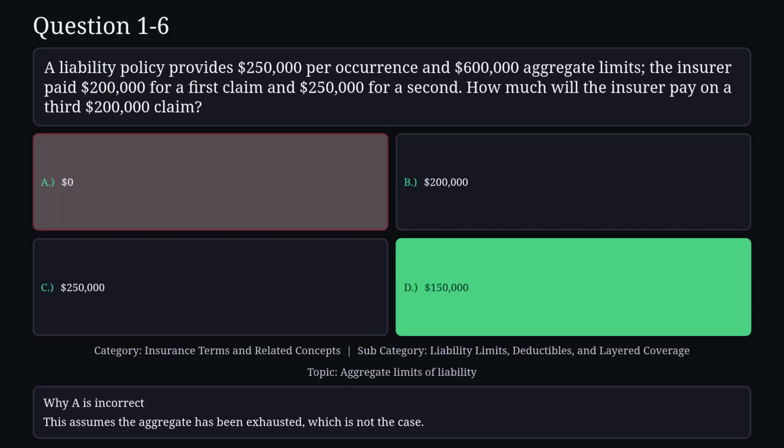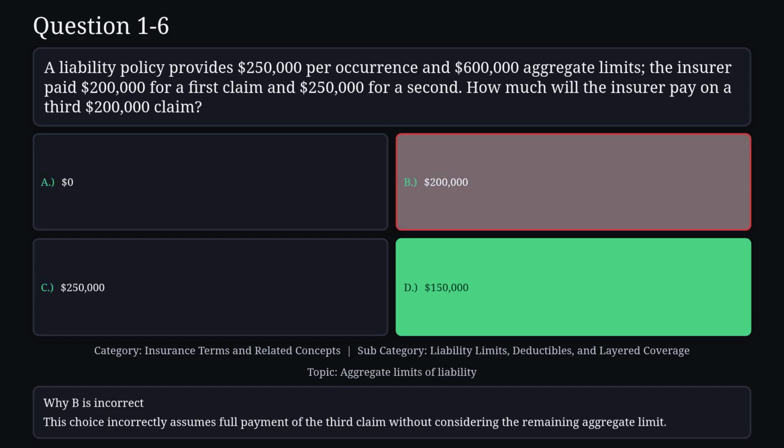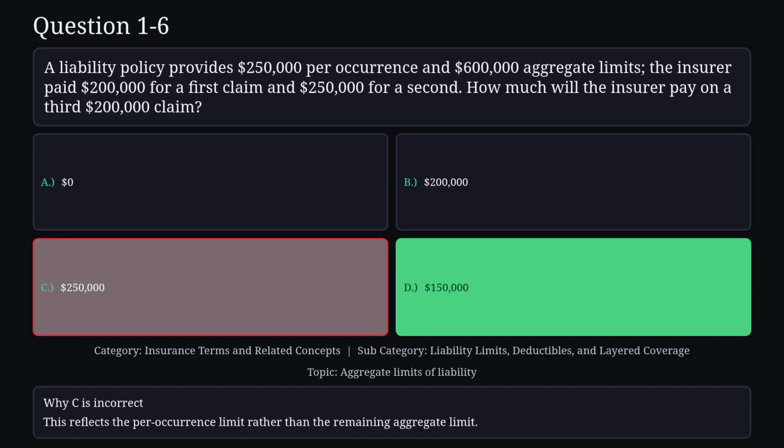Reason A is not correct. This assumes the aggregate has been exhausted, which is not the case. Reason B is not correct. This choice incorrectly assumes full payment of the third claim without considering the remaining aggregate limit. Reason C is not correct. This reflects the per occurrence limit rather than the remaining aggregate limit.